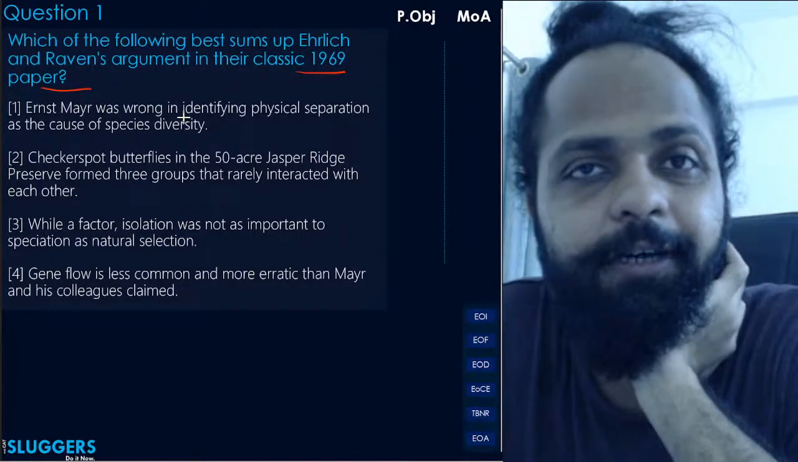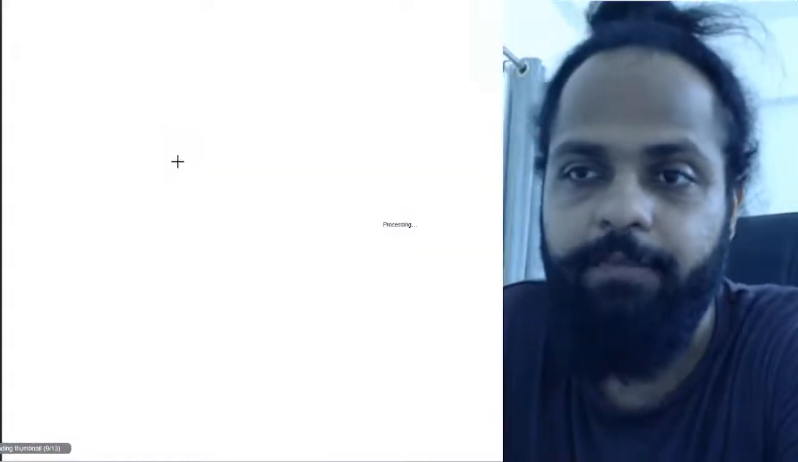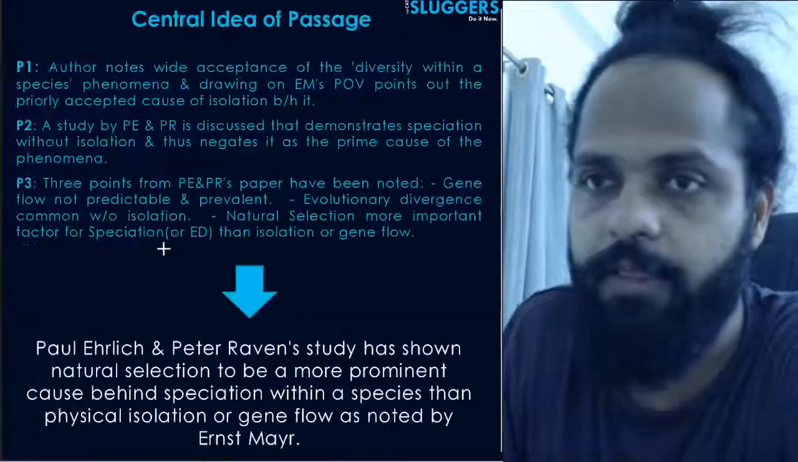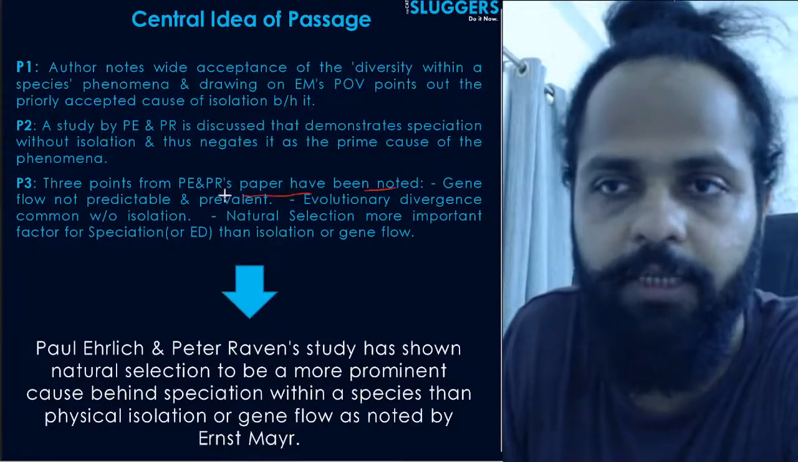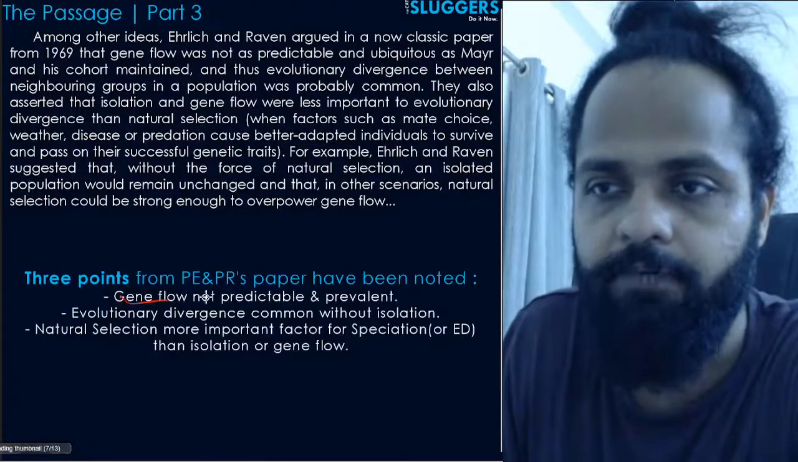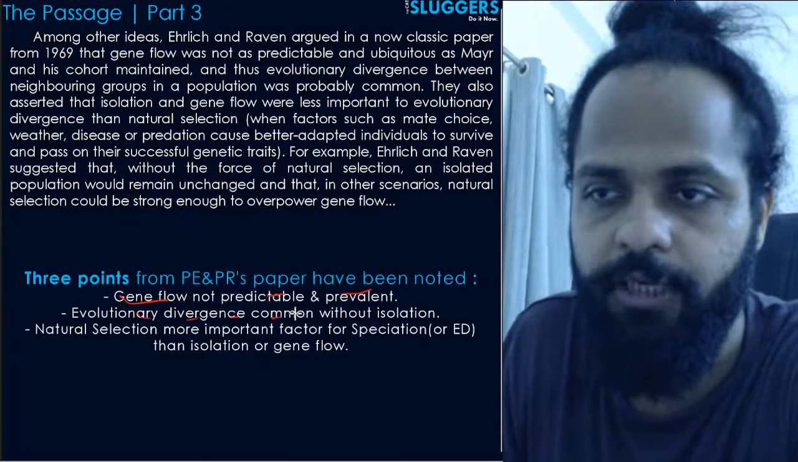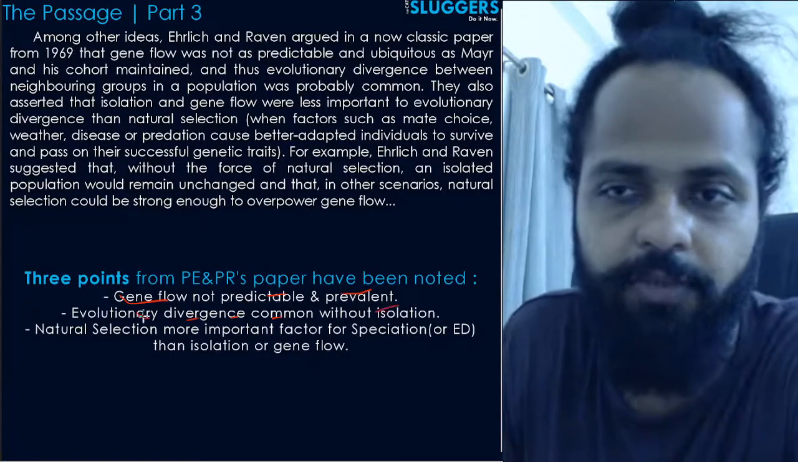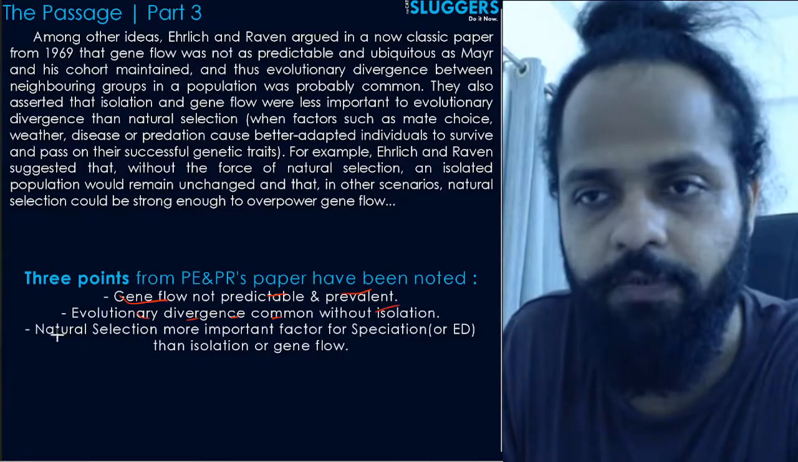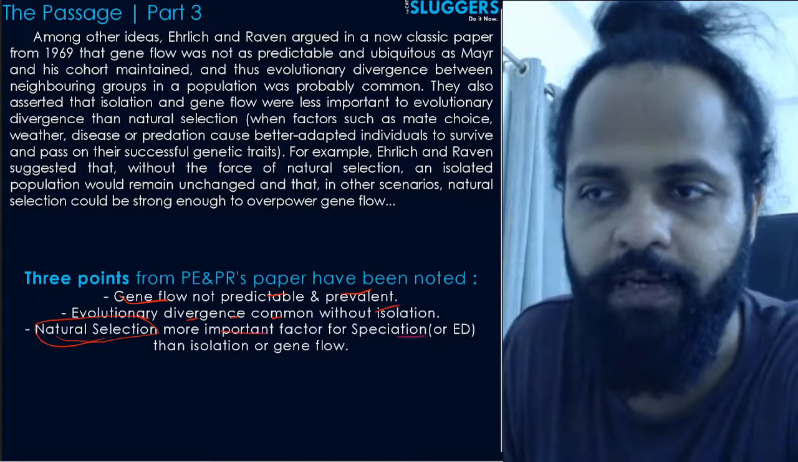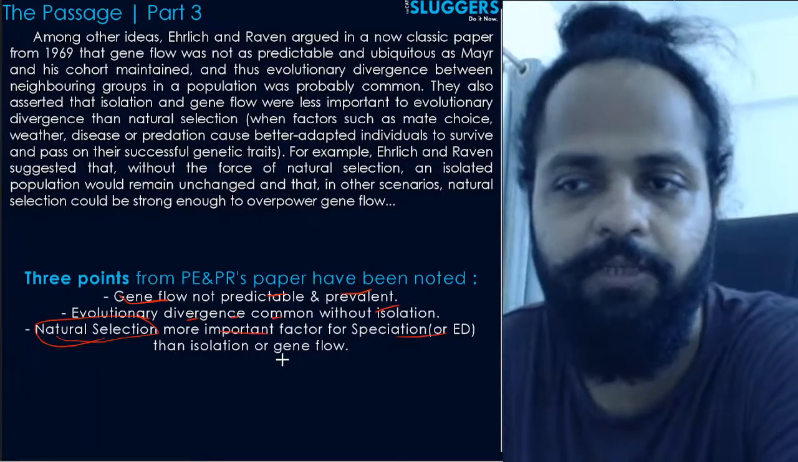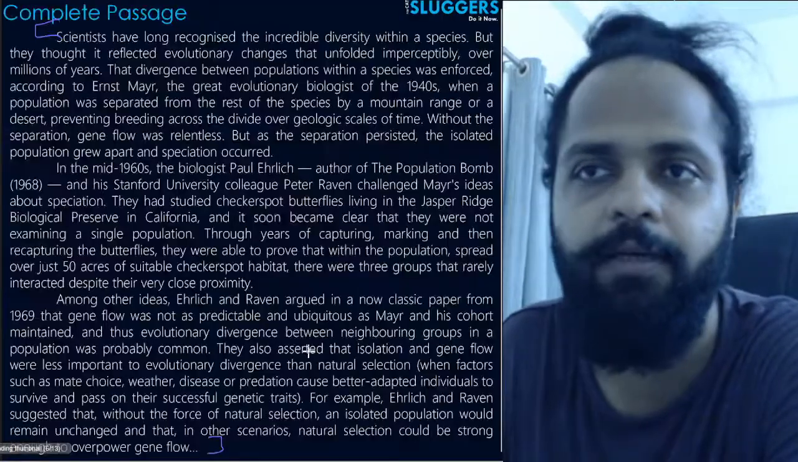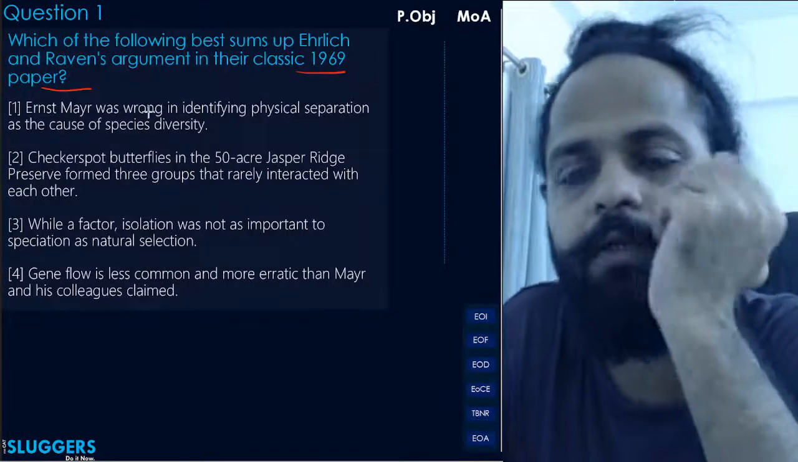हमने Ehrlich and Raven के argument का पूरा summary यहाँ पे दिया हुआ है, like if you recall, like 3 points have been noted in their argument, correct? Gene flow predictable नहीं है, ऐसा है, evolutionary divergence is common without isolation, and the most important point of the argument was that natural selection is a more important factor for speciation than isolation or gene flow, correct? So in light of that, let's look at the options.